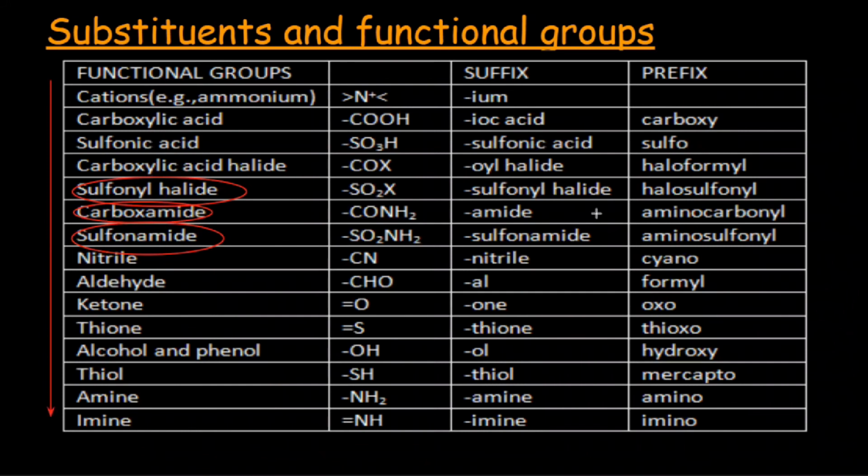So if a molecule consists of, let's say, an amide and an aldehyde, then the aldehyde would be treated as a prefix or substituent, and the amide would be treated as the functional group. The amide would be written at the end of the name, and the aldehyde part would be written as a substituent before the heading part. So this was the basic overview of nomenclature, of how the names are written.